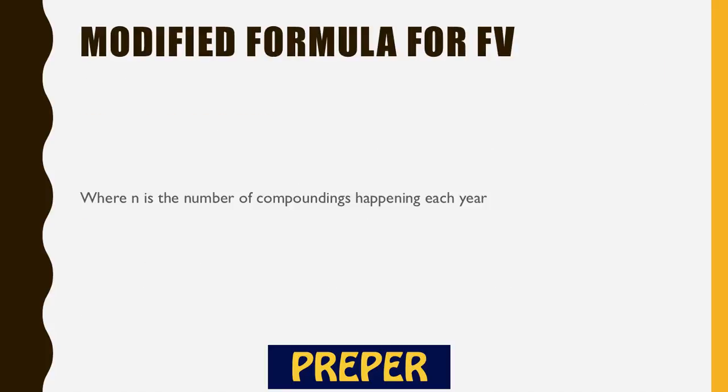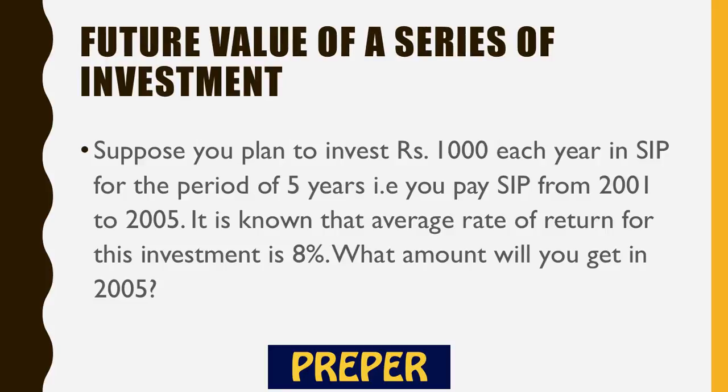So what is the modified formula of our future value? It's FV is equal to PV into (1 plus R by N), where N is the number of times compounding happens in a year, divided by 100, raised to power N into T, right? So that's the new formula of compounding, and this would be used in various examples.